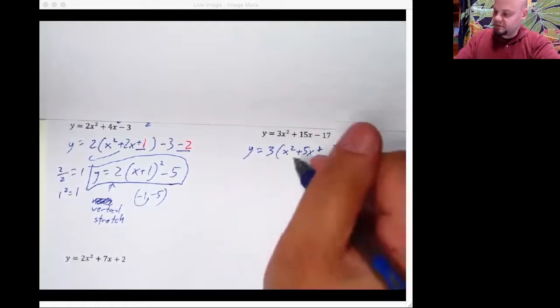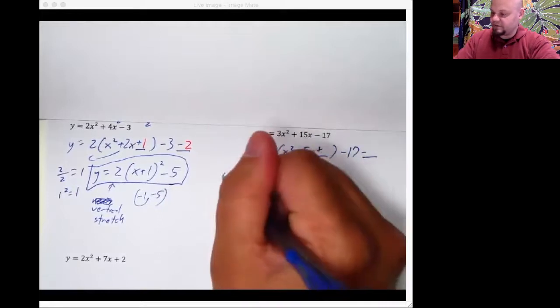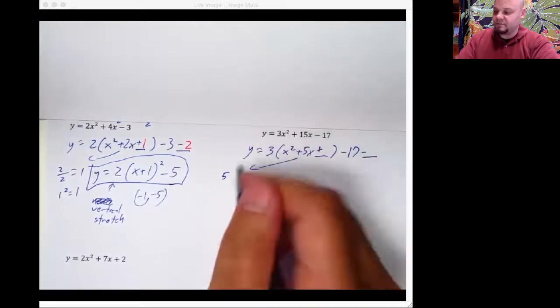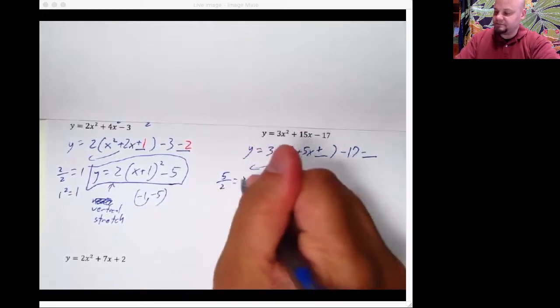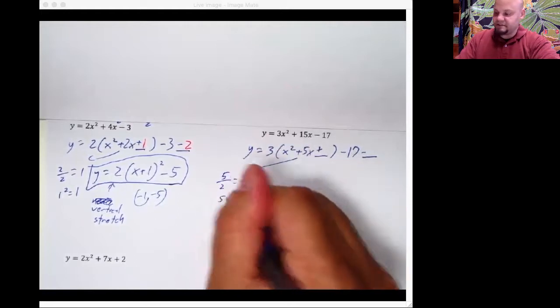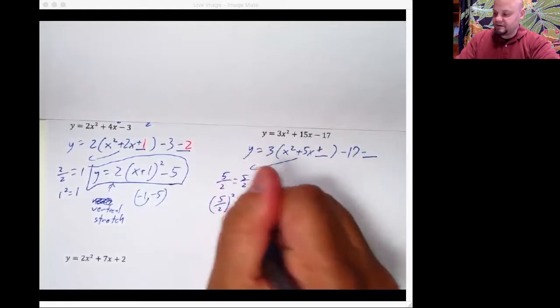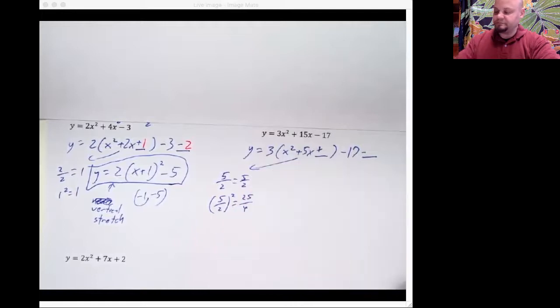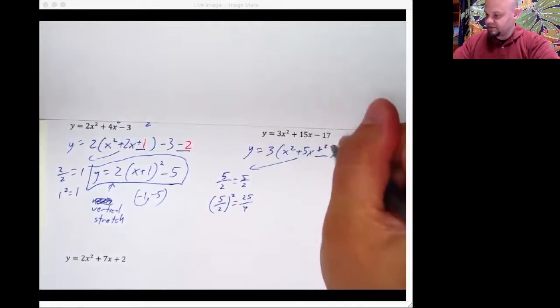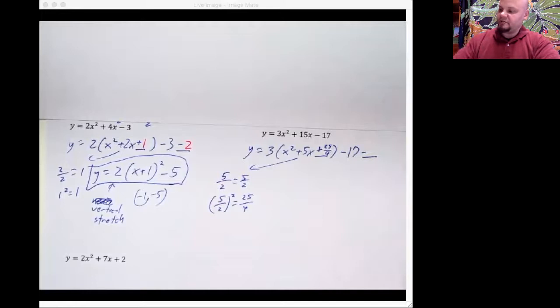Now I gotta complete the square. I can already feel the sadness. I can taste it like a Starburst. 5 over 2, I'm gonna leave it as a fraction. 5 over 2 squared is equal to 25 fourths. Plus 25 fourths.